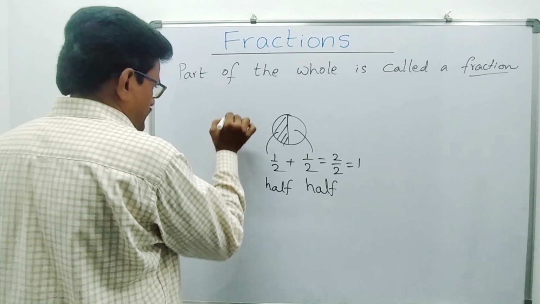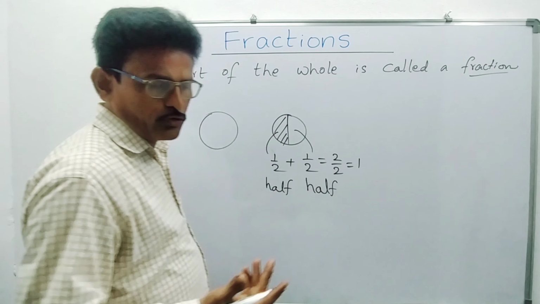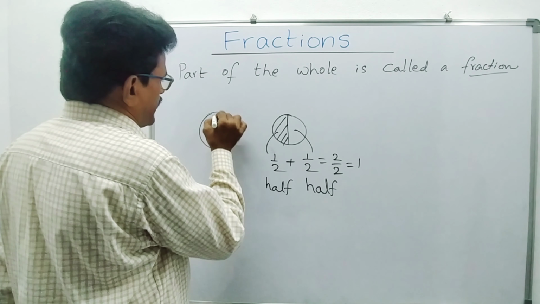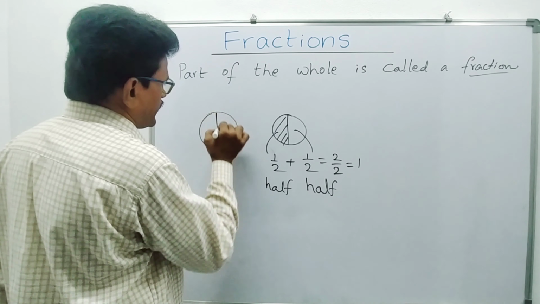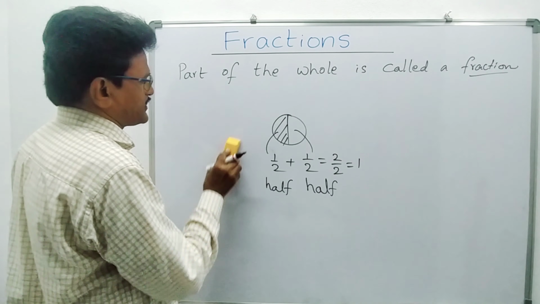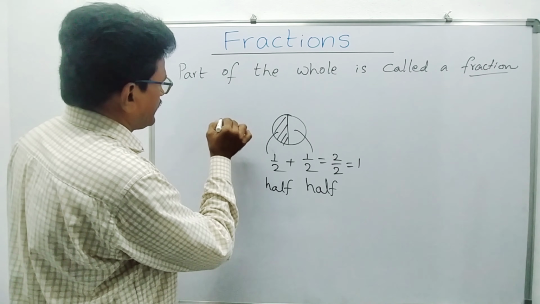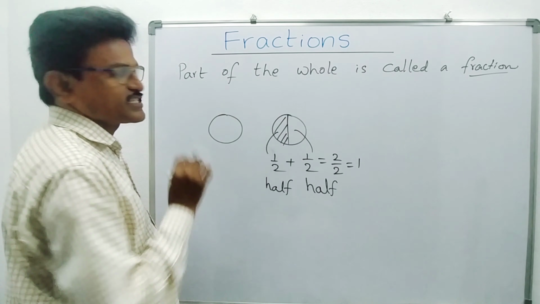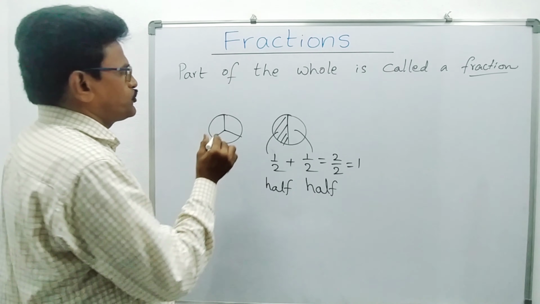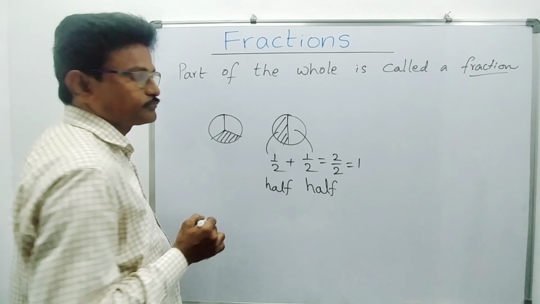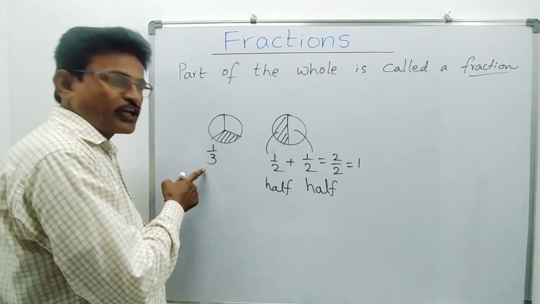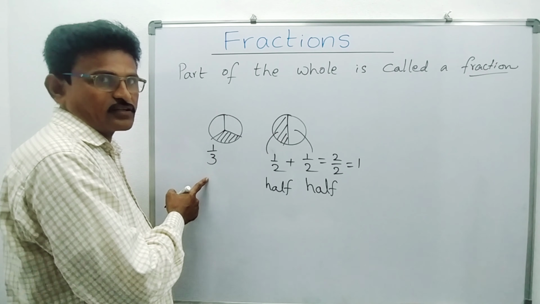Now, suppose the same cake. Now you invited two friends, and including you, 3 persons. Now we have to divide this into 3 parts, right? I will draw the same size cake. If it is a bigger one, again you will get confused. Okay, same size cake is there. Now you have to divide this into 3 parts, right? You are going to take one part. How much is it? 1 by 3. You are dividing 1 into 3 parts, right?